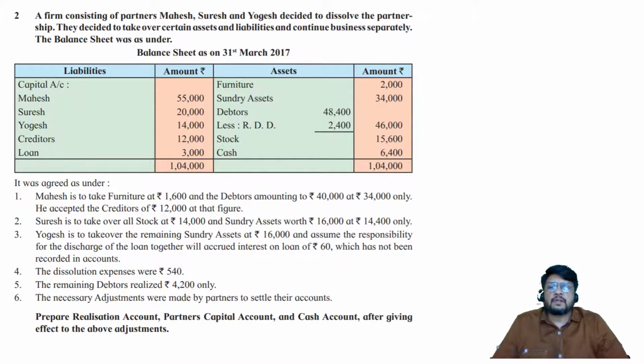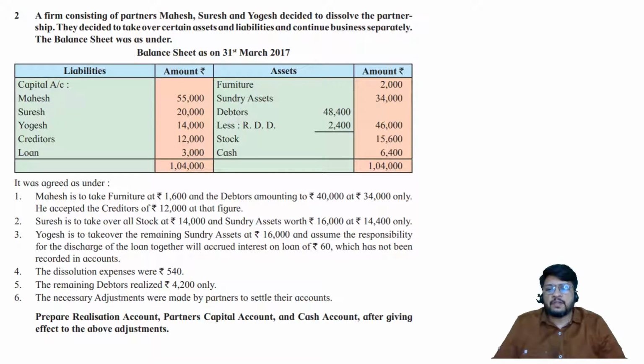A firm consisting of partners Mahesh, Suresh and Yogesh decided to dissolve the partnership. They decided to take over certain assets and liabilities and continue the business separately. The balance sheet was as under. As on 31st March 2017: capital of Mahesh, Suresh and Yogesh, creditors, loan. On the asset side we have furniture, sundry assets, debtors less RDD, stock and cash. It was agreed as under.